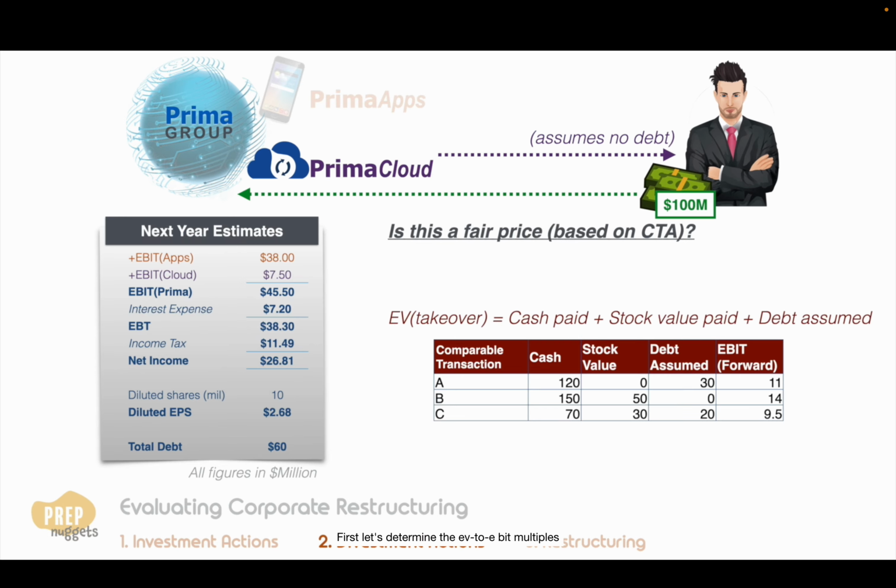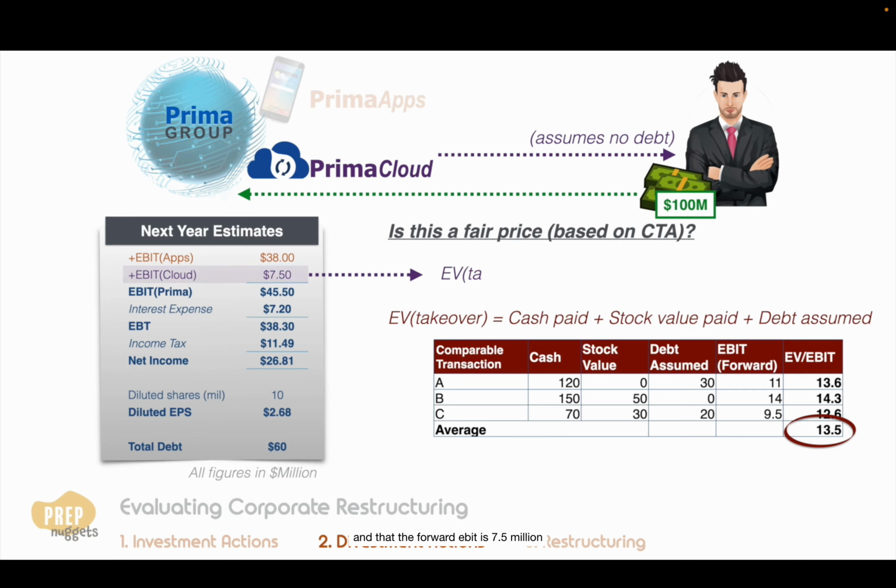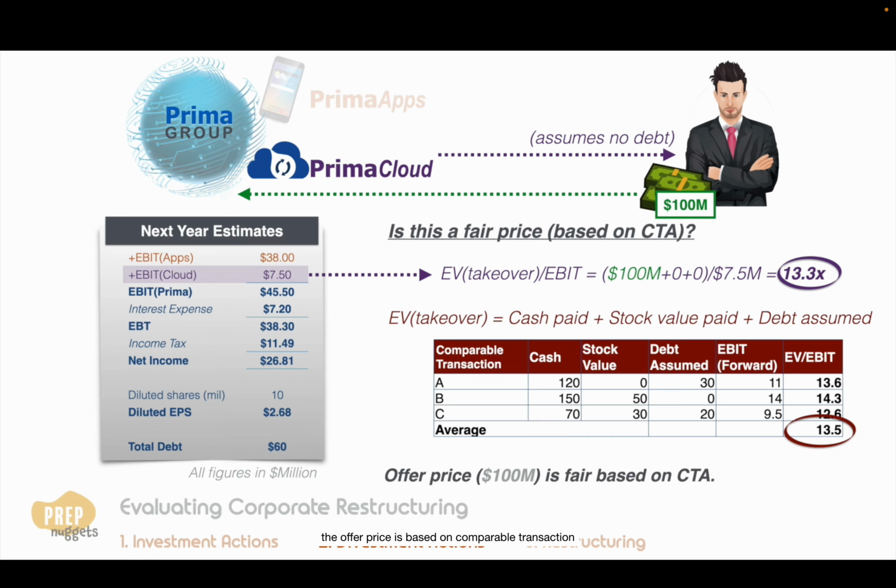First, let's determine the EV to EBIT multiples that the acquirers paid for the comparable companies. The EV paid is the sum of the cash and stock value paid, plus the debt that the acquirer assumed from the acquisition. You should get the following EV to EBIT multiples and an average of 13.5 times. So, given that the buyer is paying $100 million cash and taking no debt from Prima Cloud, and that the forward EBIT is $7.5 million, this works out to an EV to EBIT multiple of 13.3 times. This is pretty close to that of the comparable transactions, so the offer price is fair based on comparable transaction analysis.